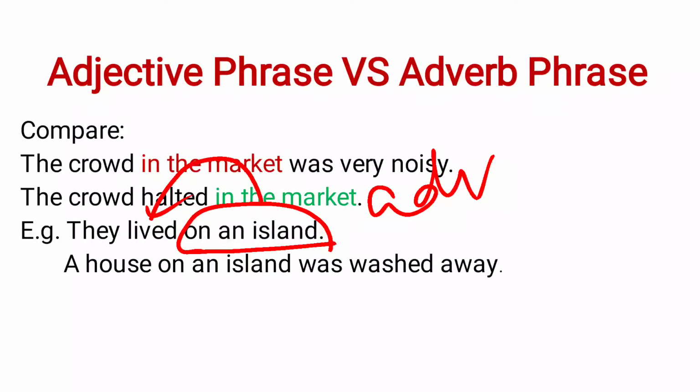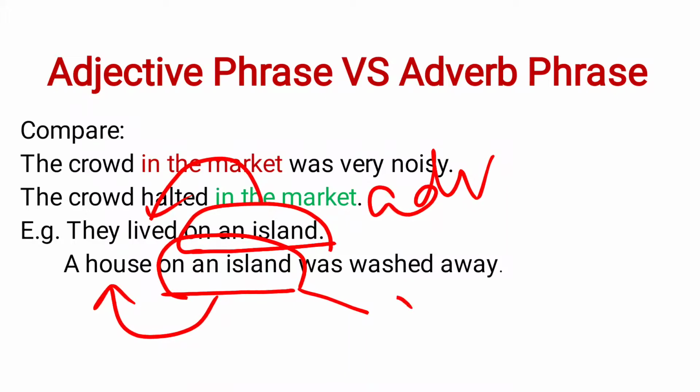In the second sentence, a house on an island was washed away. So this particular group of words is modifying the noun house, and that is why it is an adjective phrase.